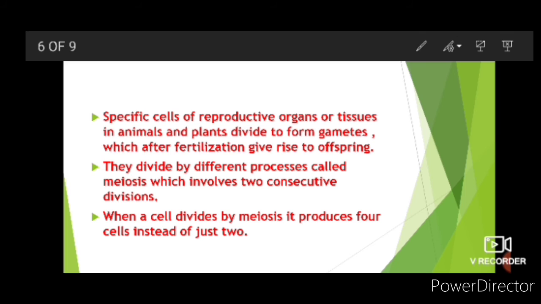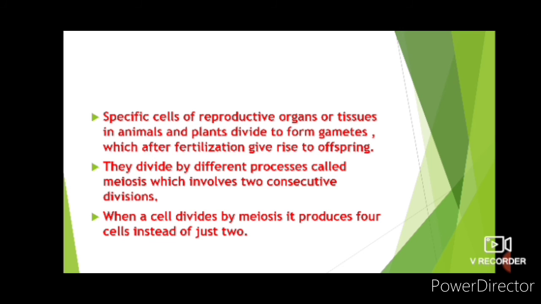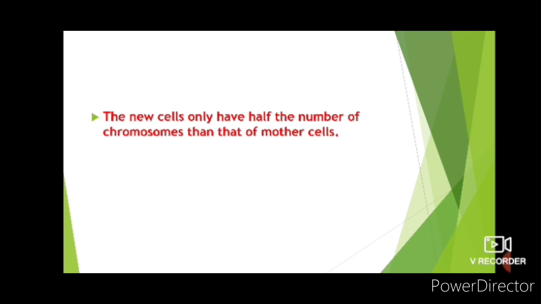When the cell divides by meiosis, it produces 4 cells instead of just 2. In mitosis we have seen that only 2 cells are produced in one step, and here 4 cells will be produced. And we have also seen in mitosis that the cells produced have the same number of chromosomes as the mother cell, but in meiosis the new daughter cells have half the number of chromosomes of the mother cell.